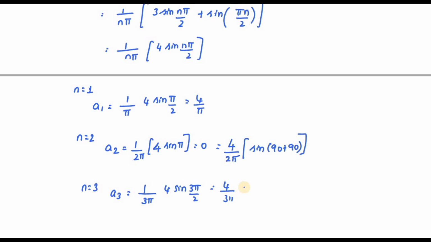That is equal to 4 divided by 3 pi, sin of pi plus pi by 2, which is equal to minus 4 divided by 3 pi, since pi plus 270 degree gives sin pi by 2.